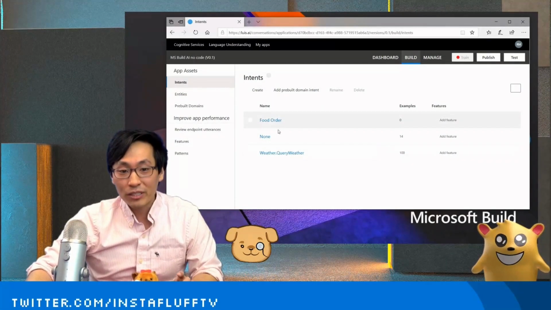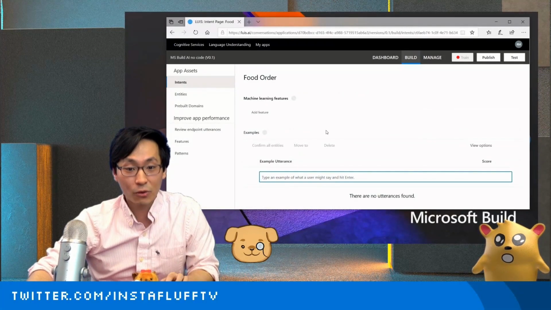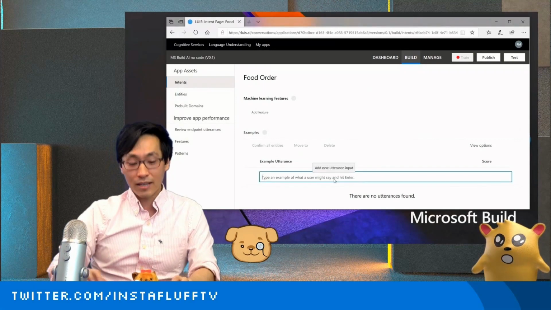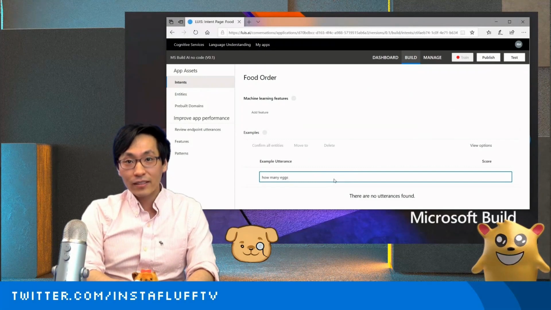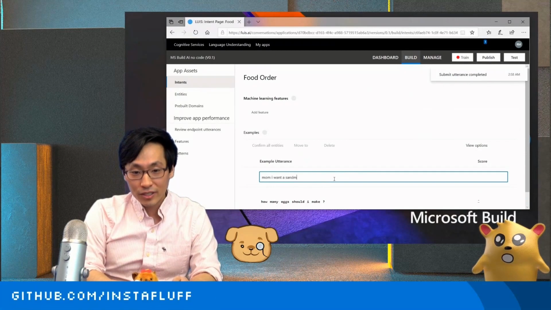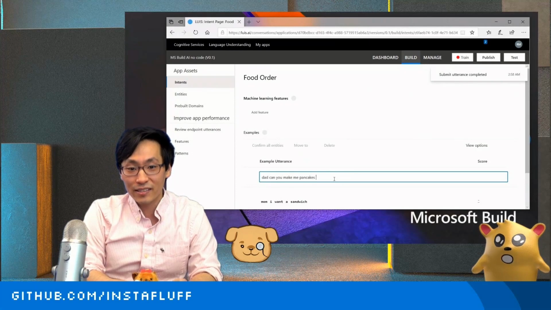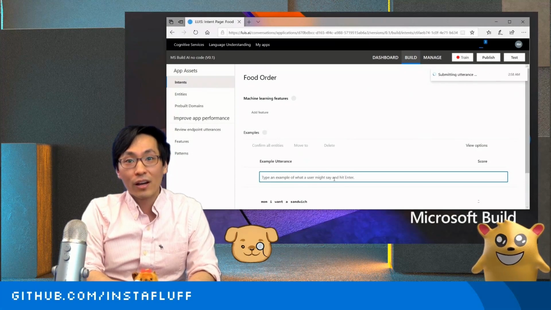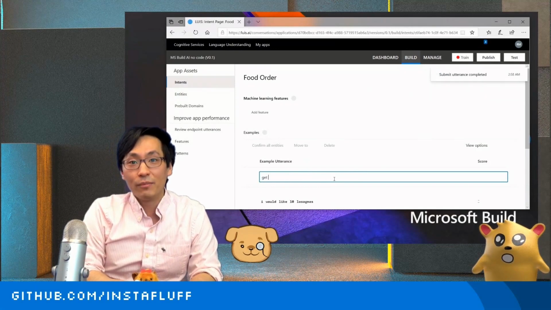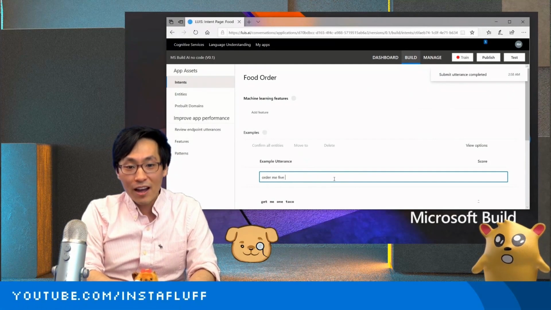And then, just as we did before with the other example sentences or utterances, we're going to add a bunch of sentences for food order. And here, let's see, what are some food sentences? I can say, how many eggs should I make? Or, Mom, I want a sandwich. And Dad, can you make me pancakes for breakfast? Or I would like 10 lasagnas because I'm super hungry. Or get me 1 taco and order me 5 pizzas, please.